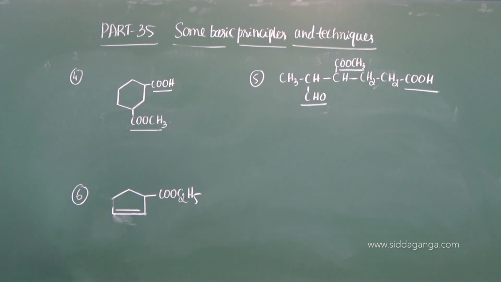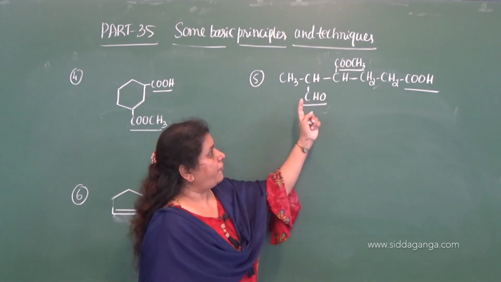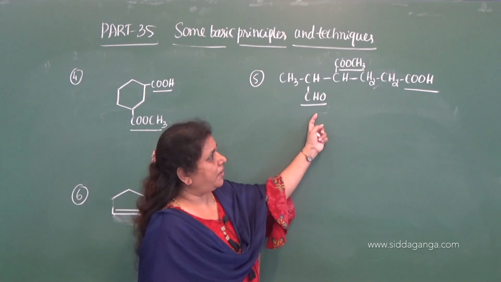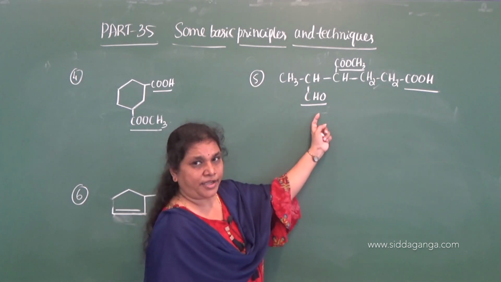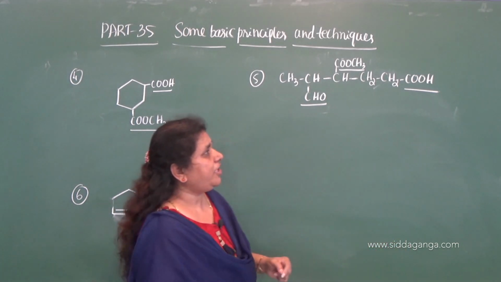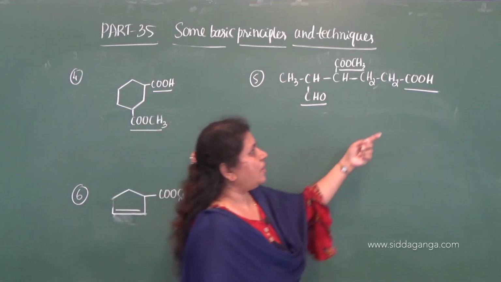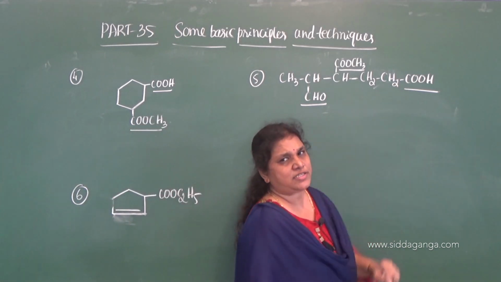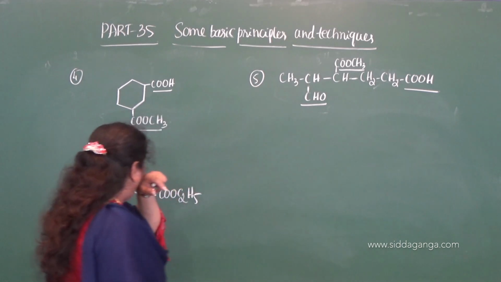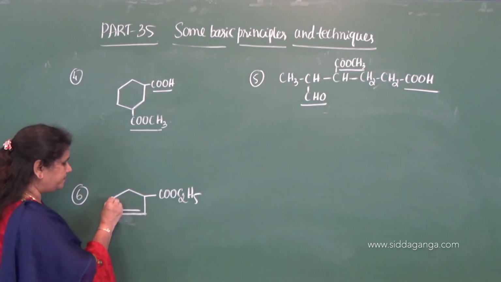And for the COOH group here, we need not give the special secondary suffix. We can use the common secondary suffix here. Now, move on to this here.